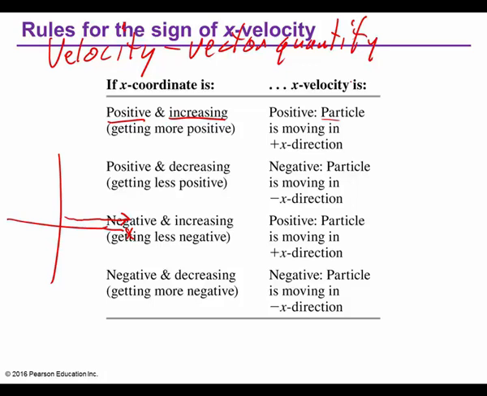If it's negative but it's increasing, that means the positive particles move it. But if it's negative and decreasing, now wait a minute. I think they meant to say right here, if it's negative and increasing, it's getting more negative. That's a boo-boo, because how can you be negative and increasing? Well, they say getting less negative. Okay, all right.